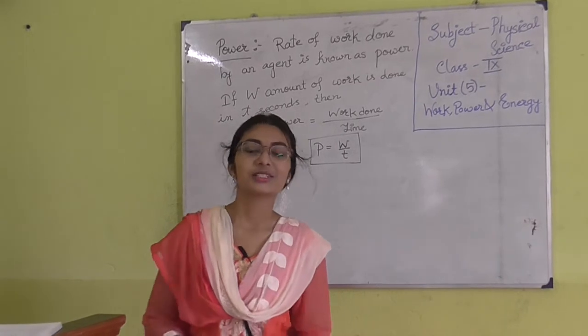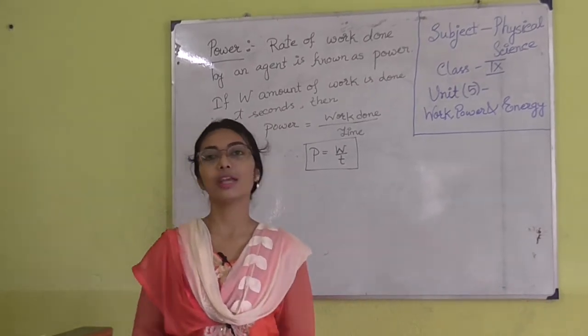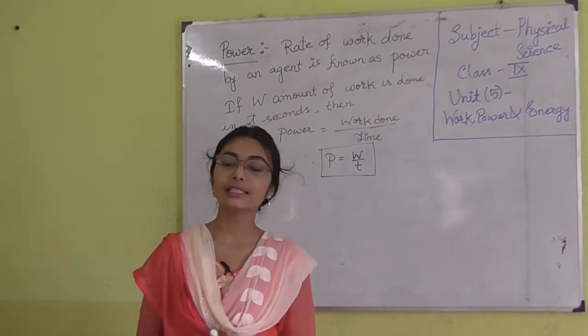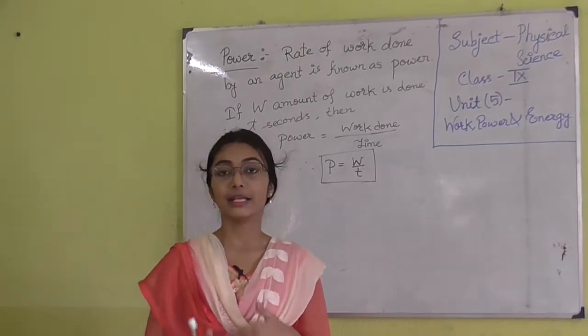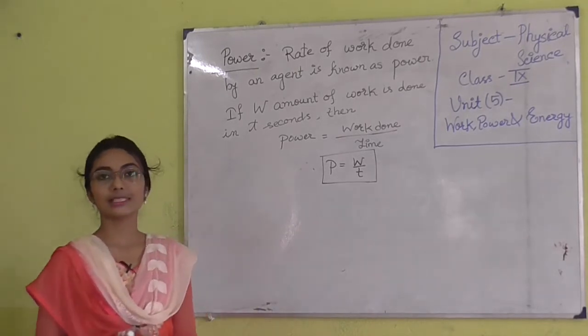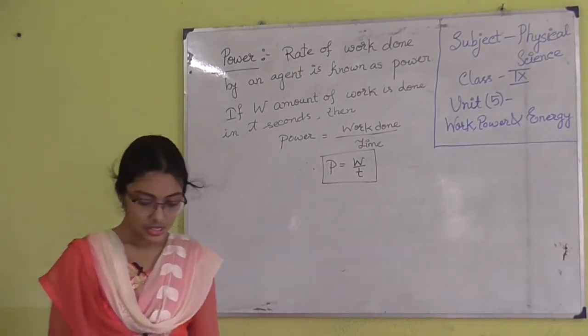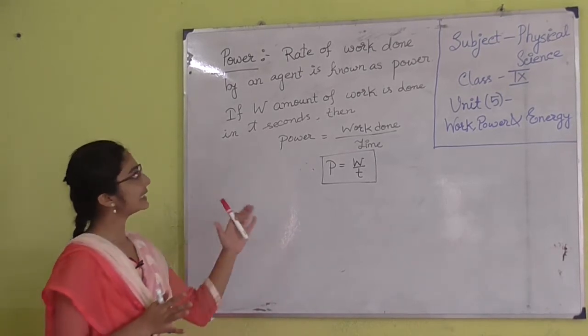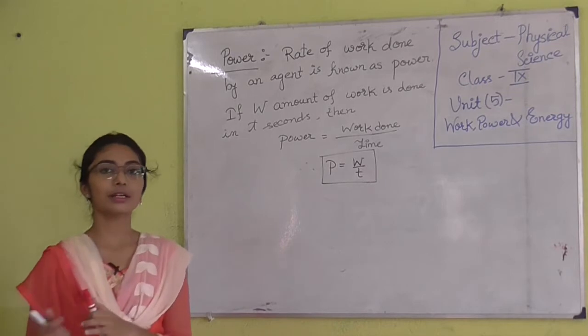Hello everyone. So in the last video we have discussed up to the work done. There were 3 types of work done. We have discussed up to this, and now today we are going to discuss the second part of this chapter, that is power. So what is power? The rate of work done by an agent is known as power.